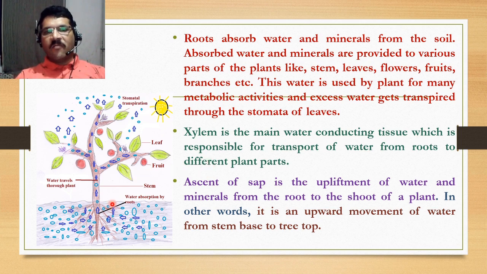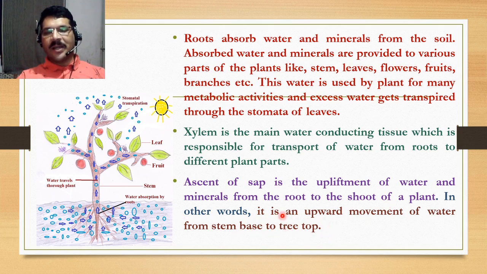This movement of water from root to stem is known as ascent of sap. Ascent of sap can be defined as the upliftment of water and minerals from the root to shoot, or in other words, an upward movement of water from the stem base to tree top.